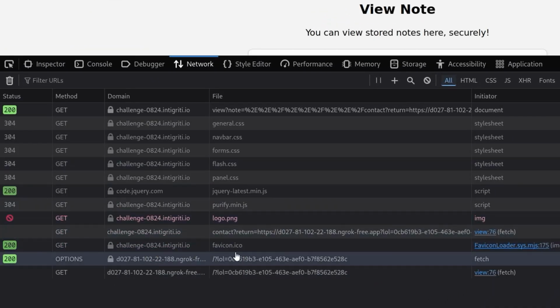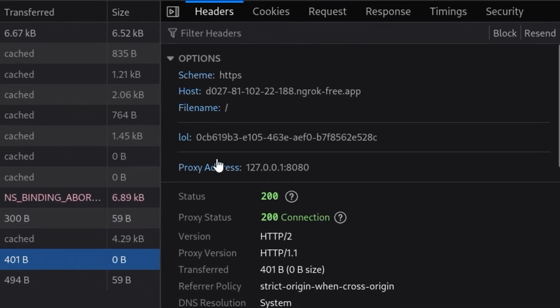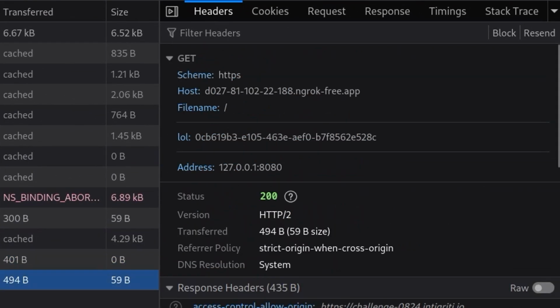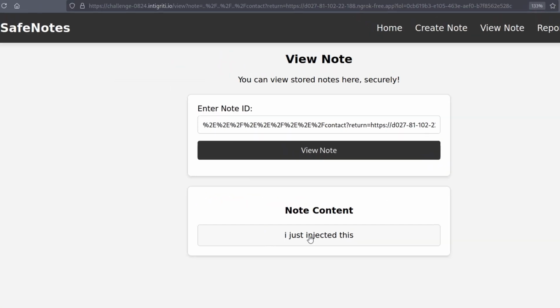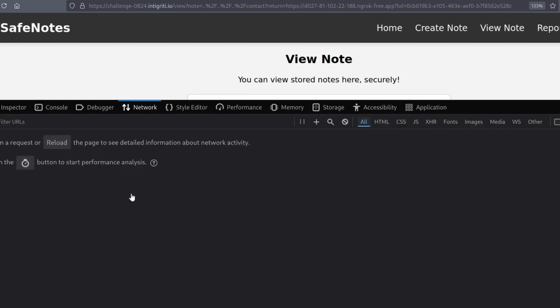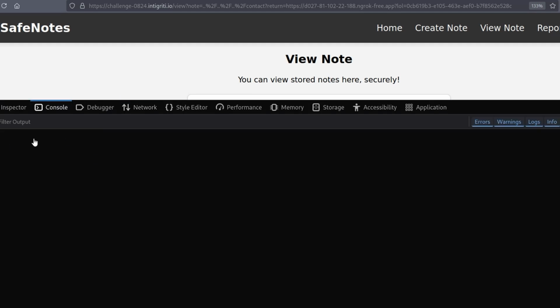And this time we don't have that error. We've got a 200 OK on OPTIONS, and then a 200 OK on the GET request. If we have a look here, we have injected this note content into the page. So we got around the error. Remember, it was looking for JSON content and we were getting an error to say it was invalid.